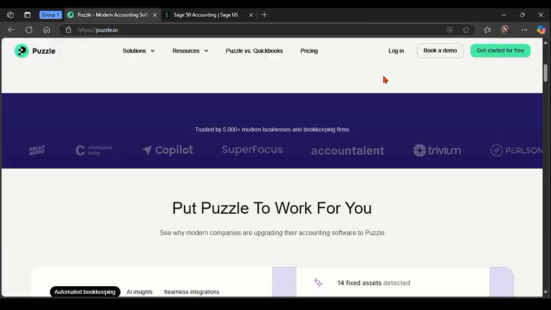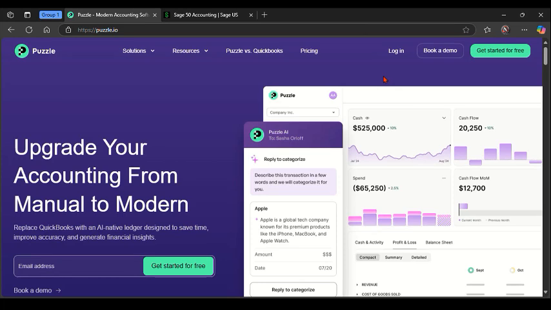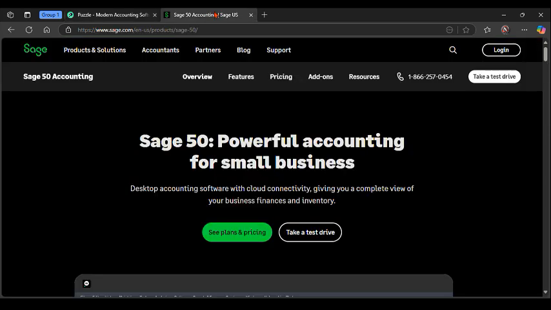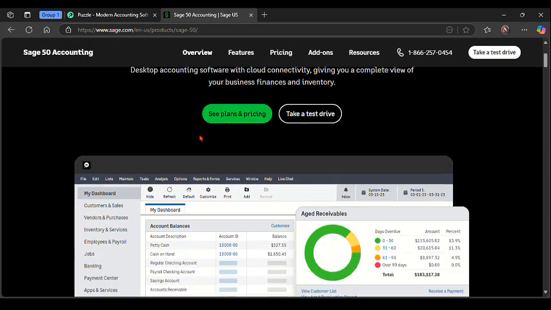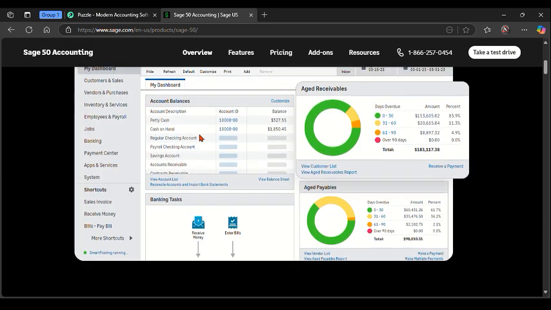In this video I'm going to create a quick in-depth comparison between this accounting software, which is Puzzle.io, and Sage. So we're going to review the capability of each platform, the strengths and weaknesses of these two platforms to help you make an informed decision about which of these software will be a better accounting software for you to use in 2025.